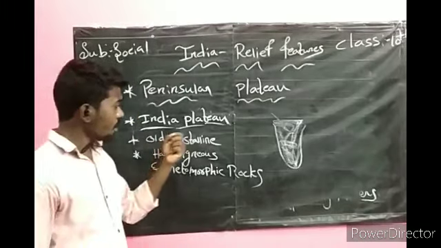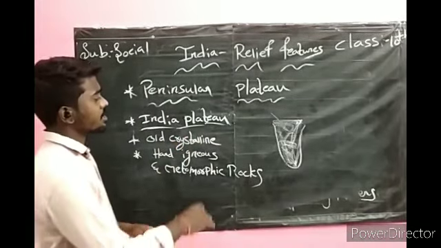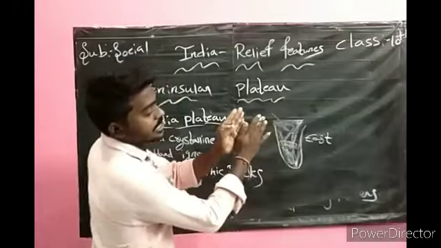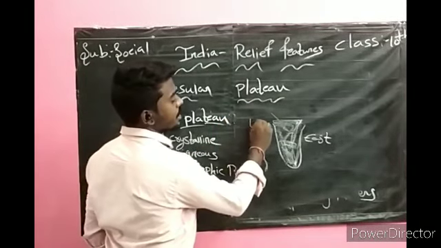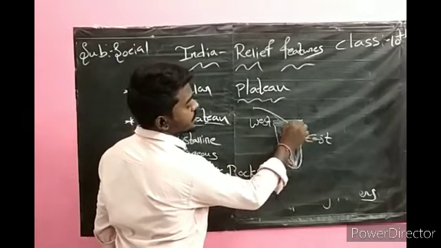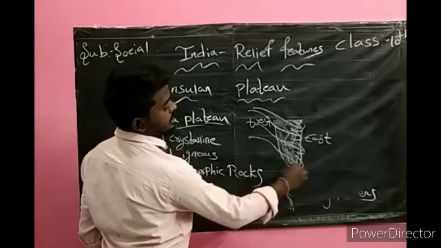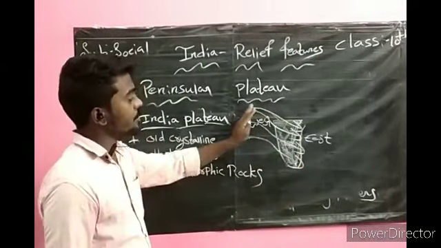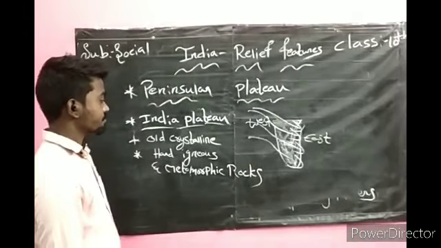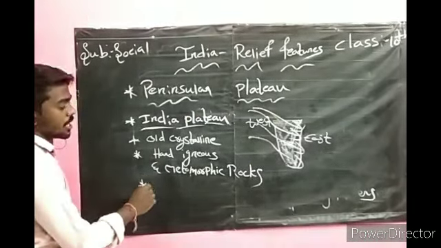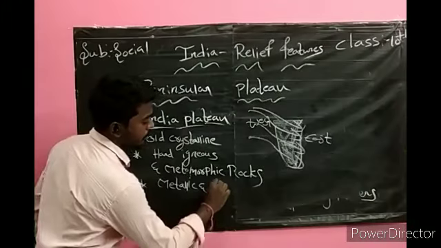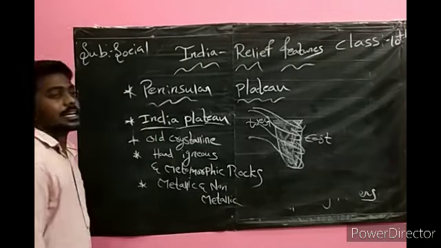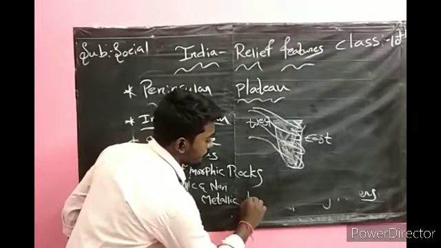Okay. By looking at the Indian Plateau, it is slightly tilted towards the east direction, slightly more than the west. That is why the rivers are flowing from west to east. We can see the slope in the east direction. That is why the rivers are flowing from west to east. And we have metallic and non-metallic types of minerals.